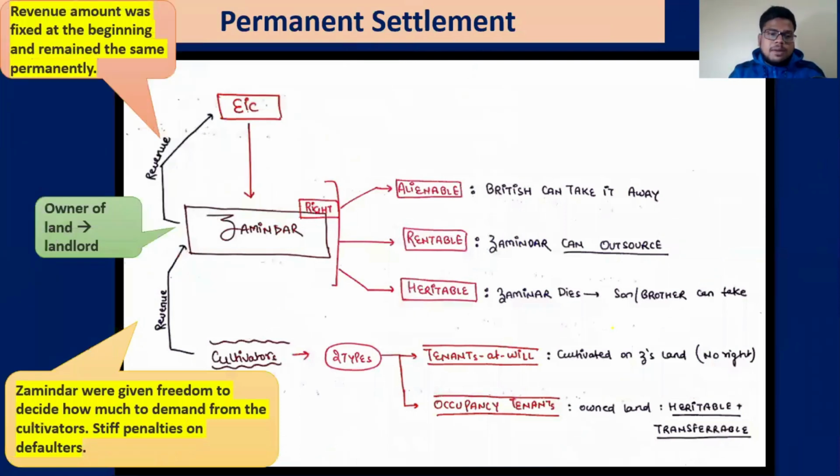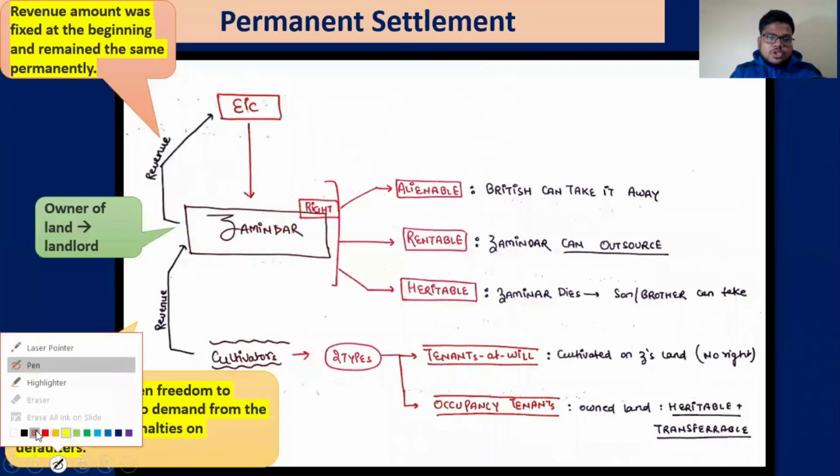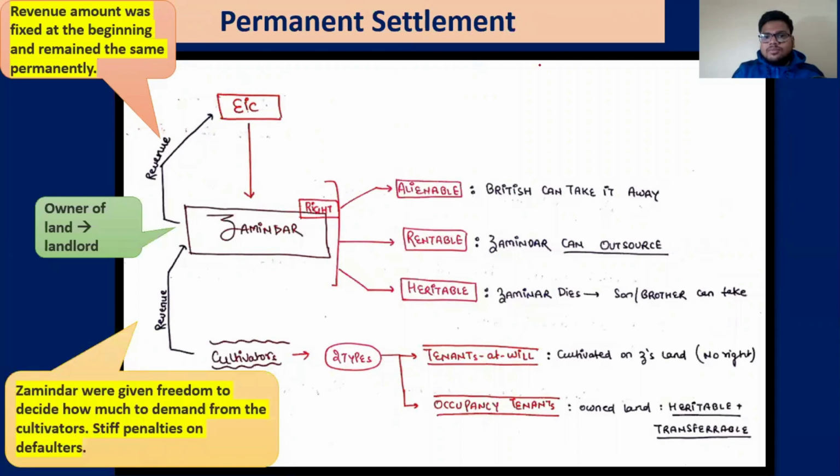Now, what is permanent settlement? First of all, that is the first system which they have brought. Before that, we have discussed the hit and trial method of Warren Hastings as well. He was not able to devise a system for what should be done. Then Lord Cornwallis came. For example, Warren Hastings started with a 5-year settlement system, then he put it on a 1-year settlement system. Then Cornwallis came, he put a 10-year settlement system, and later on he made it permanent.